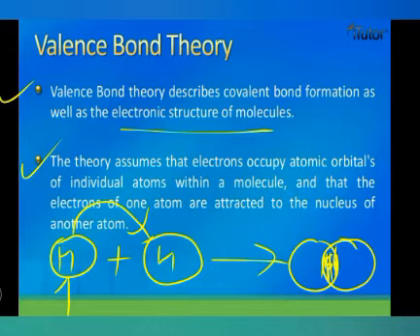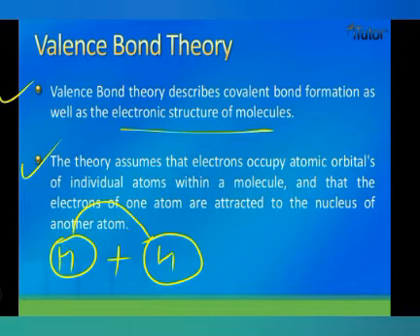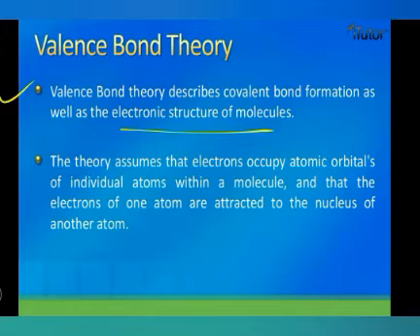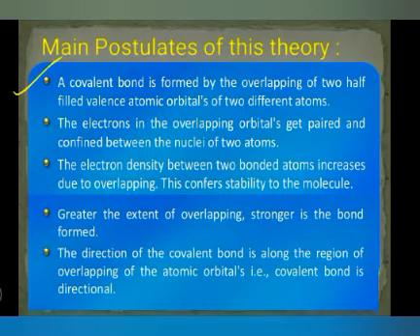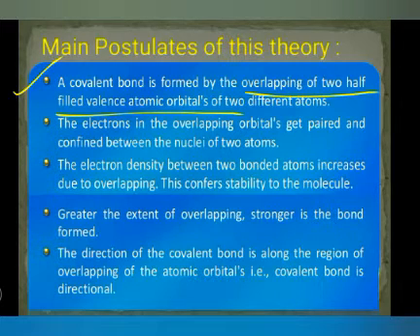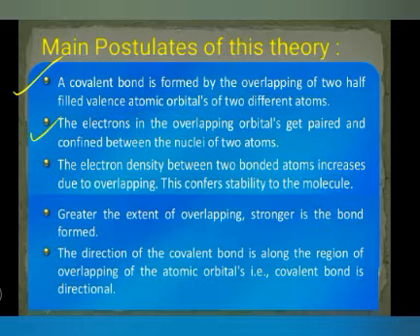Because of this overlapping, we can predict the shape of molecules. So let's see the basic postulates. The first postulate of valence bond theory is that a covalent bond is formed by the overlapping of two half-filled valence atomic orbitals of different atoms. Second, the electrons in the overlapping orbitals get paired and are confined between the nuclei of the two atoms.